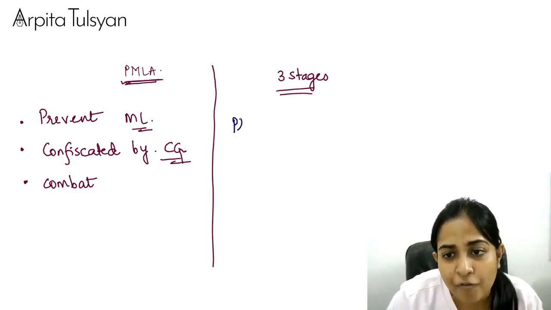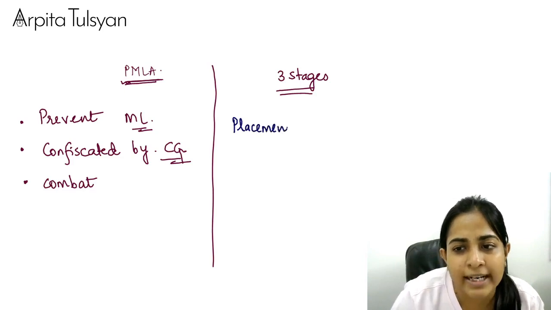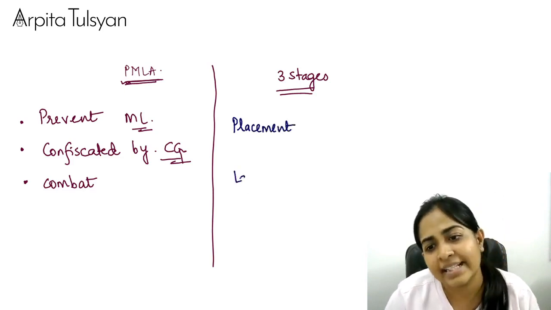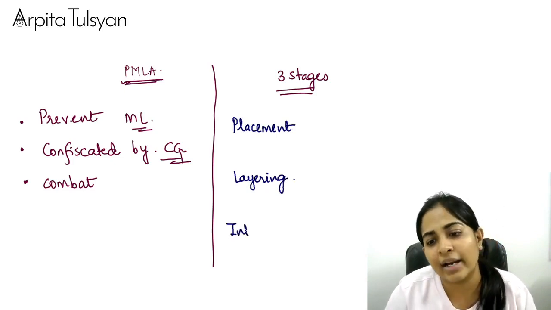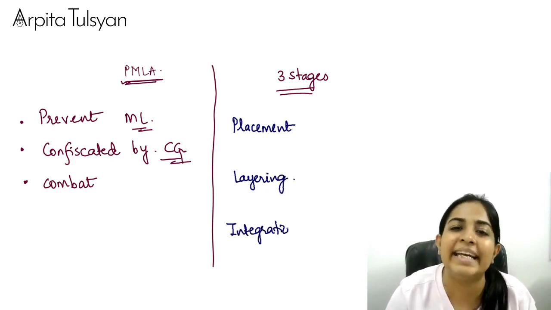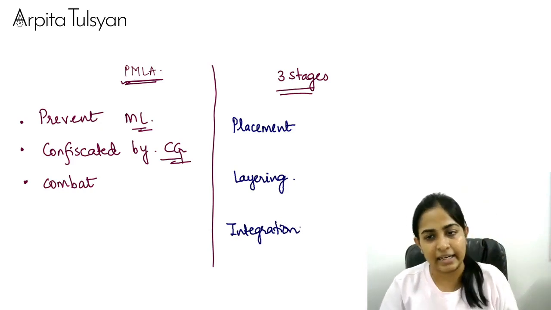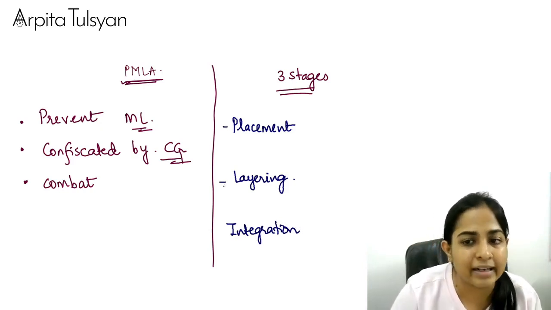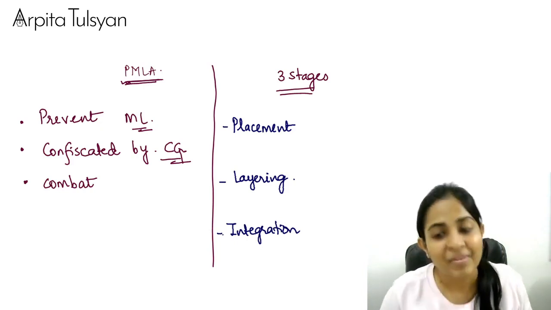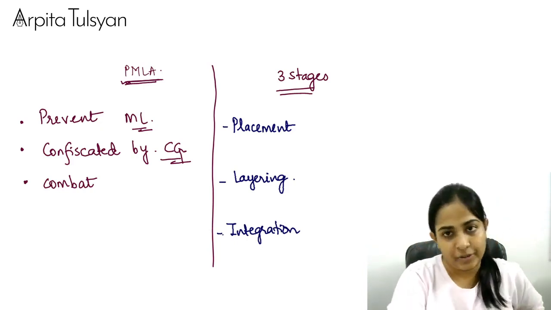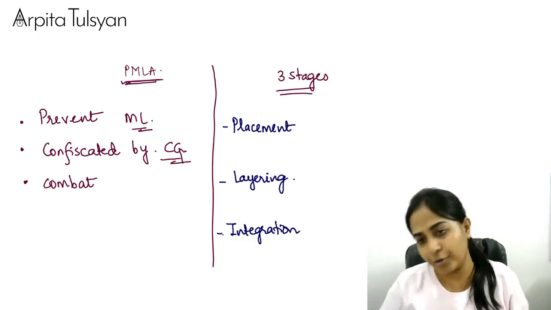Now, the first one is something called placement. The next one is something called layering. And the third one is something called integration. Okay, 3 things are there: placement, layering, and integration. This is how money laundering happens. Now, what are we going to do here? Just try to understand what we are going to do.